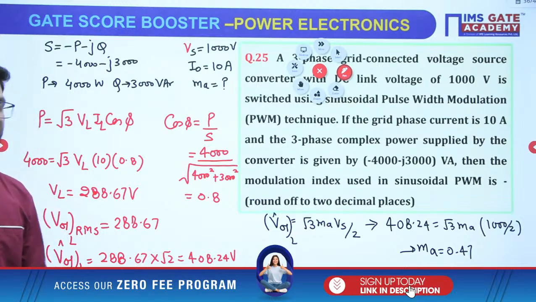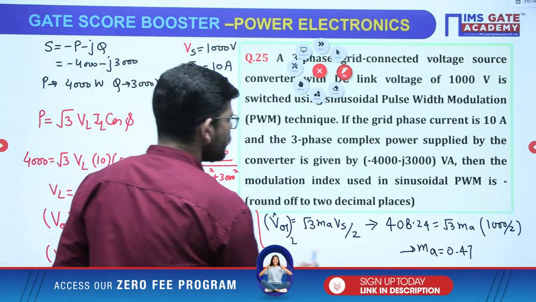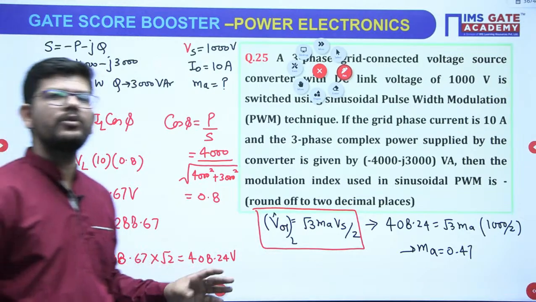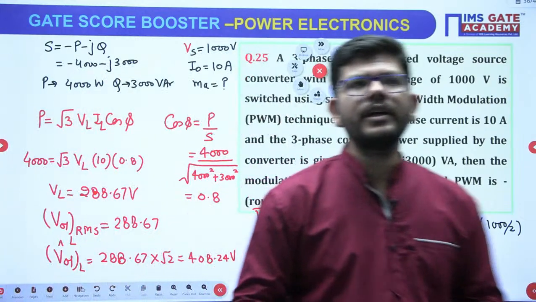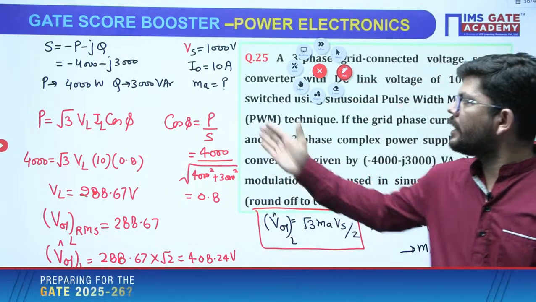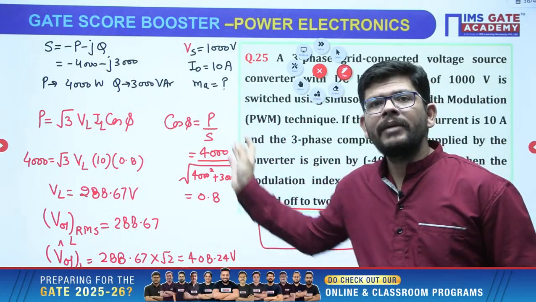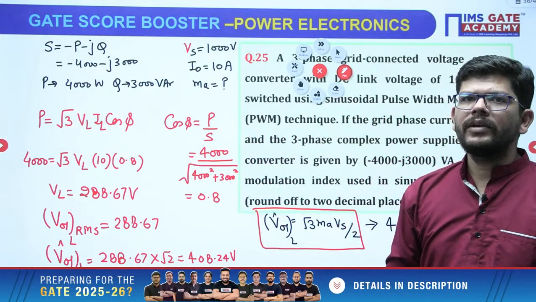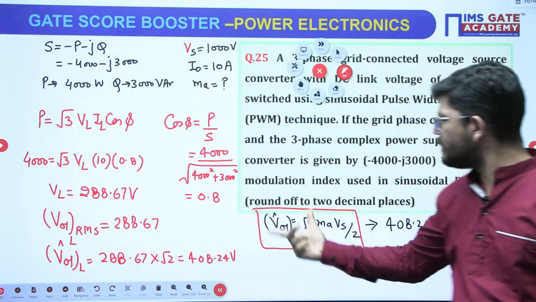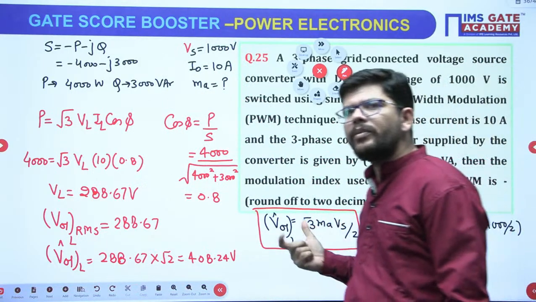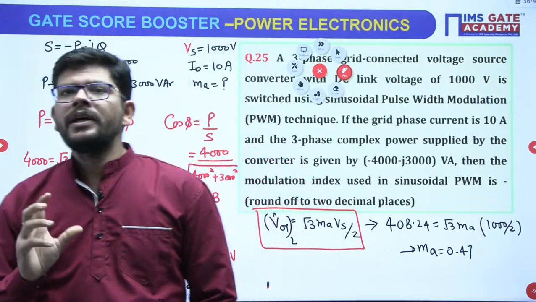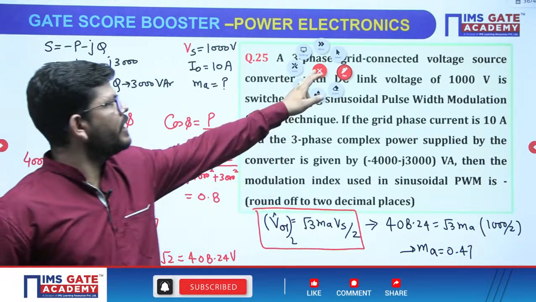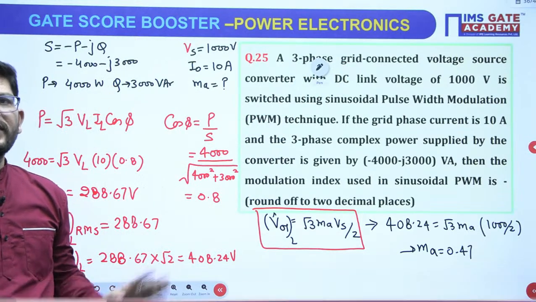In the last question you have seen that we used the formula for a single phase full bridge inverter. Here we are using the formula for a 3-phase converter involving the modulation index. You need to practice this formula. The rest of what we have done here is fundamental knowledge that you might have acquired from network as well. So this is all network and then this is power electronics. I just want to make you realize that these are important formulas, and that is why I have taken this particular question, although this is a GATE question.